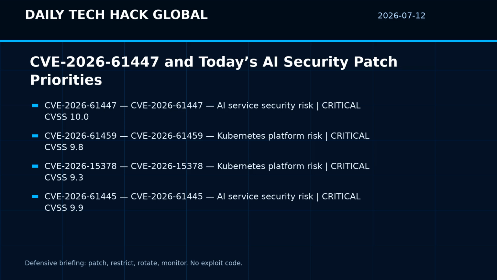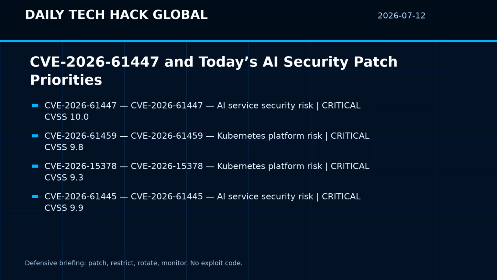Item 4 is CVE-2026-61445. PraisonAI before April 6, 78 contains arbitrary file write and command execution vulnerabilities in the AI coder component due to missing path validation and command sanitization in LLM tool calls. Attackers can inject malicious prompts through the chat interface to write files to arbitrary file system locations and execute arbitrary shell commands with root privileges. Severity, critical, CVSS 9.9. Defensive context: prioritized by exposure, privilege, reachable credentials, and whether automation can amplify impact.